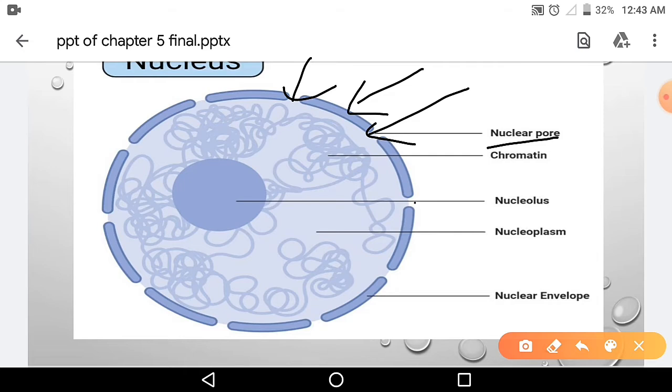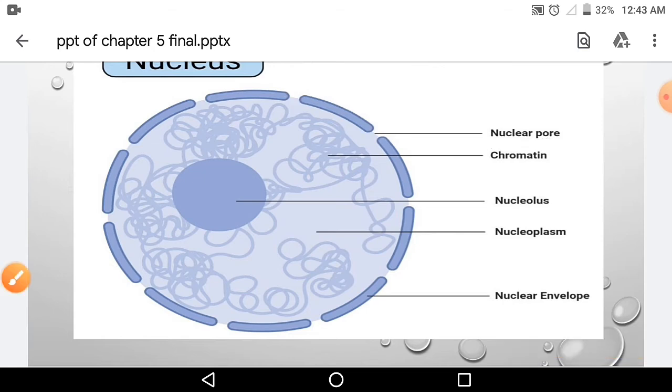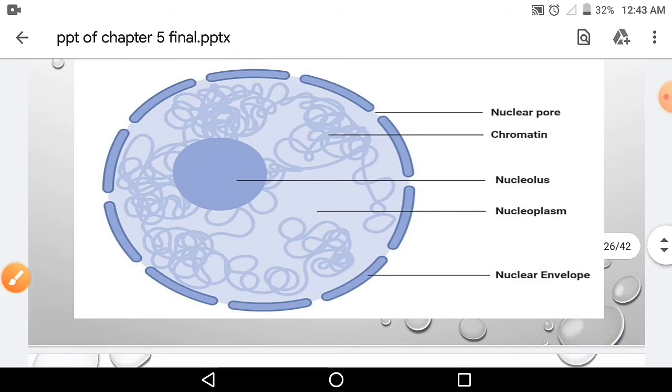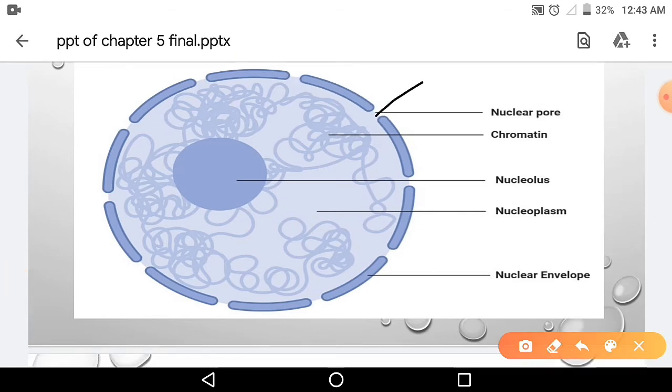Now these nuclear pores are the site of exchange of large molecules between the nucleus and cytoplasm. This nuclear pore helps to exchange large molecules between the nucleus and cytoplasm. The solution outside is called cytoplasm, and inside is the nucleus. So exchange of molecules takes place through this nuclear pore.